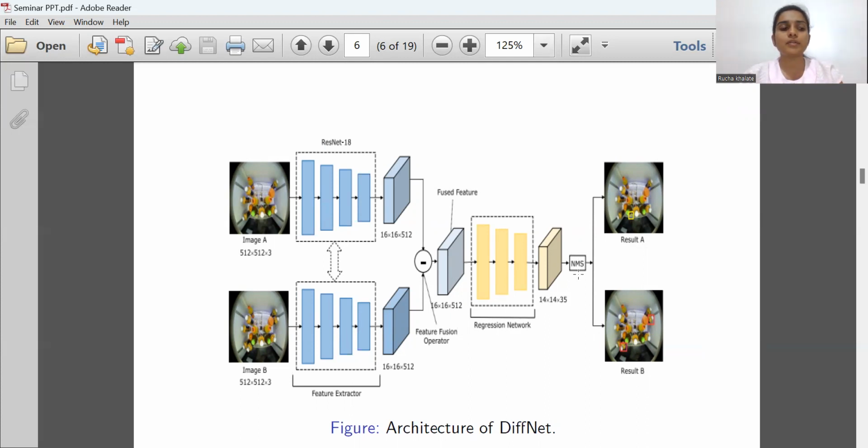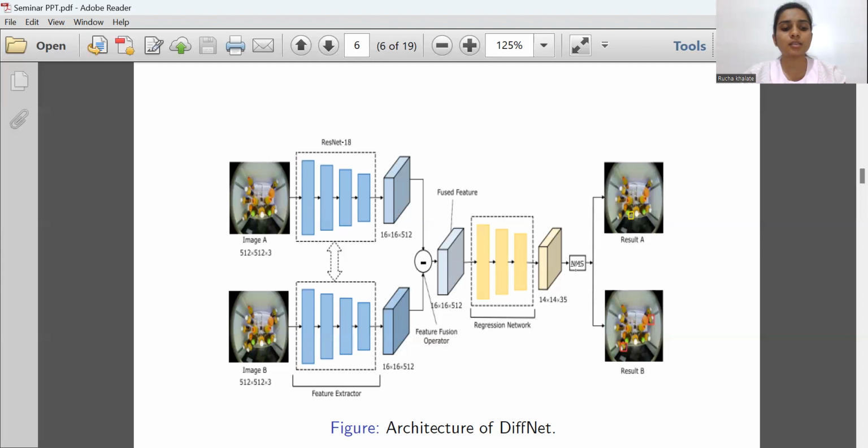Now, we will see what is this NMS. This NMS stands for non-maximum suppression. NMS is used to get the most appropriate bounding box for an object. There may be a chance a single object can have multiple detections by our algorithm. Due to this, a single object has many bounding boxes. To overcome this ambiguity, non-maximum suppression is used.